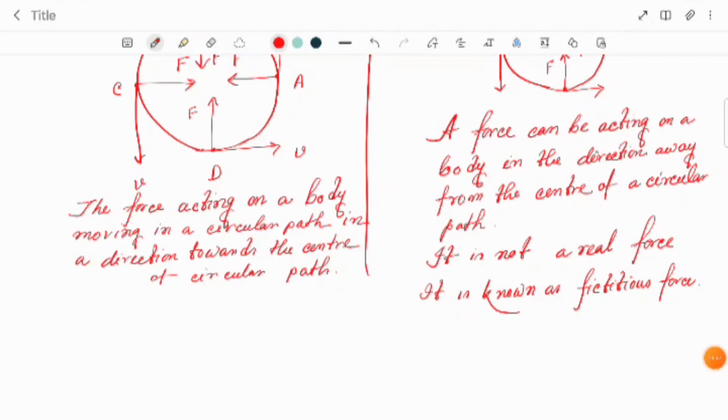So there are many examples of centripetal force and centrifugal force. In case of centripetal force, when a planet moves around the sun in a circular path, the sun is in the center, so the gravitational force of attraction on the planet by the sun provides the centripetal force.